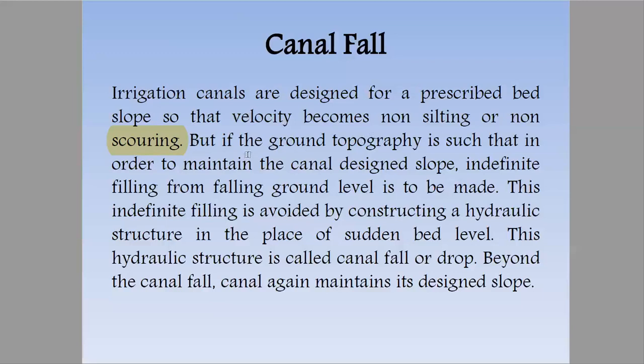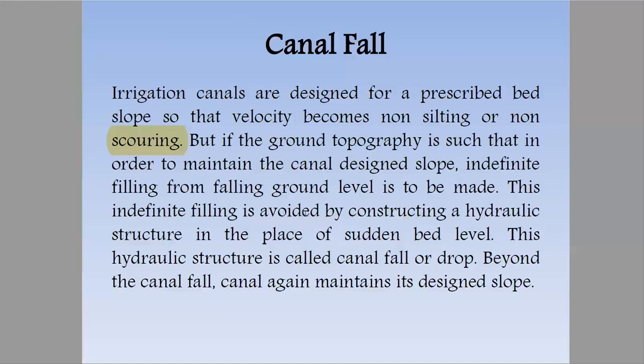If the ground topography does not allow maintaining the canal design slope, then indefinite filling and cutting of ground would have to be made. If the slope is too steep, we'll have to cut some portion of the upstream and place it in the downstream so that its level could be neutralized. But if it is not feasible or not possible or too costly, then we just have to design a masonry structure, that is canal fall.